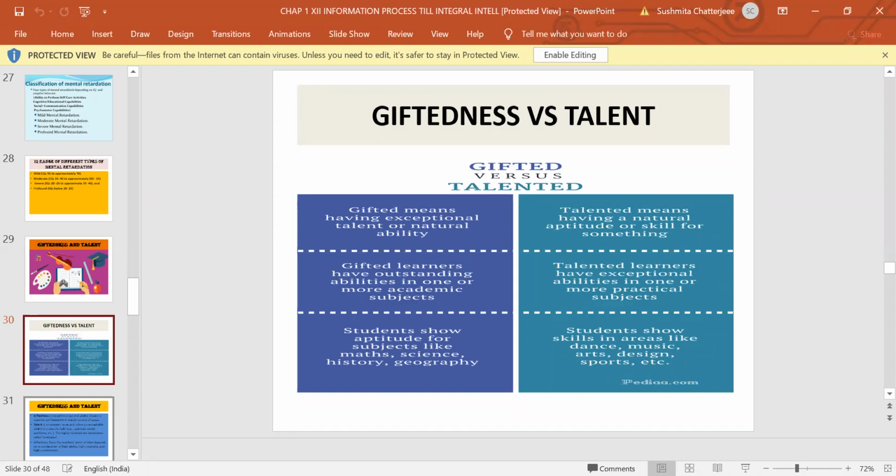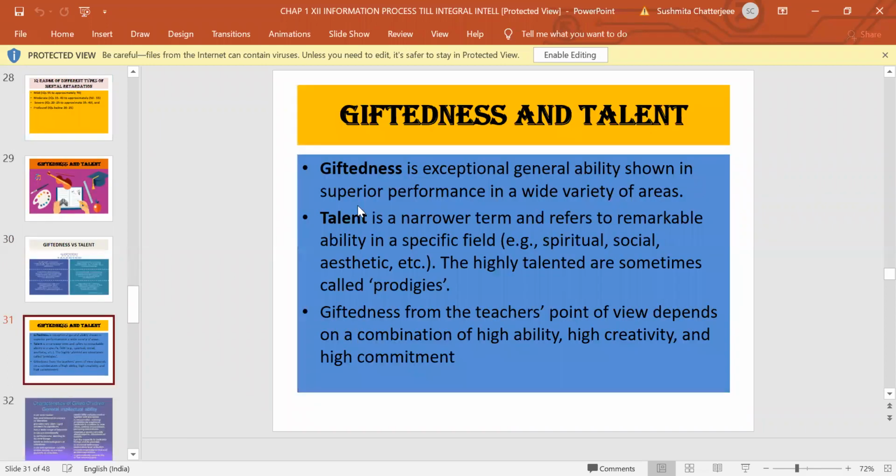So, giftedness and talent, let's focus on this. Giftedness, as I told you, is an exceptional general ability in superior performance in a variety of areas, whereas talent is a narrower term and refers to remarkable ability in a specific field. Giftedness, from the teacher's point of view, depends upon a combination of high ability, high creativity, and high commitment.